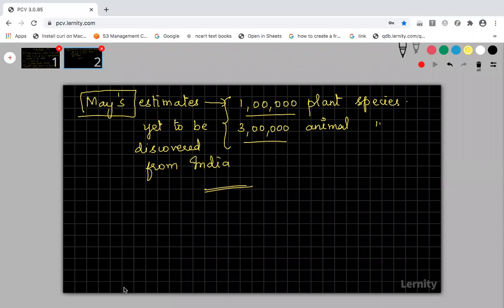So have you all copied? No, it is not based on the largest country. Country size is different, and a mega biodiversity country is based on the number of species present in a particular country. So if India has a maximum number of plant and animal species, then it can be considered a mega biodiversity country. Similarly, based on the maximum number of plant and animal species, the IUCN organization has chosen some 12 mega biodiversity countries in the world. Got it?